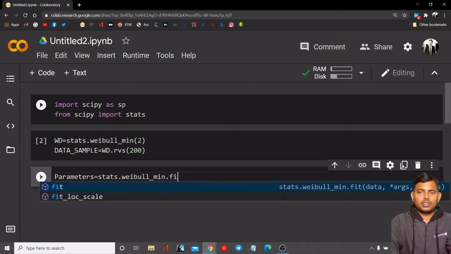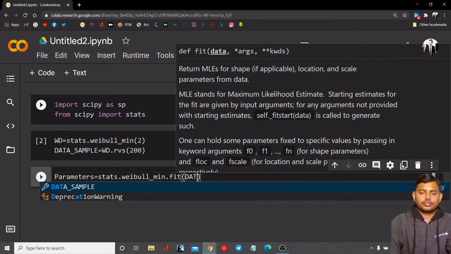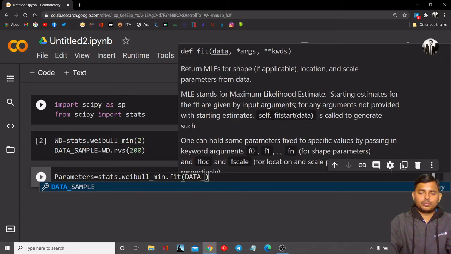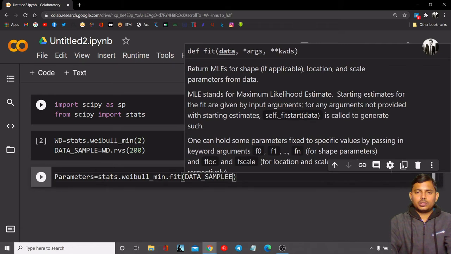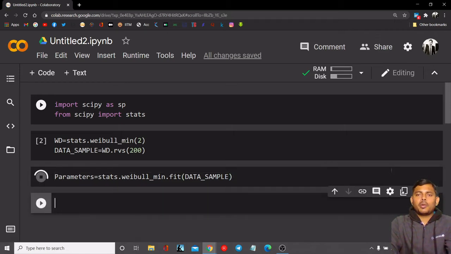I am fitting it, and it was data_sample. So that's all. Now let's run this. Now we have our parameters ready.